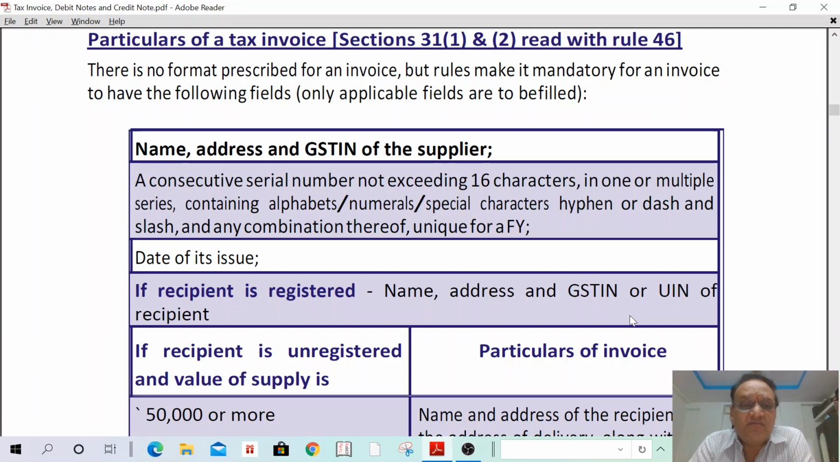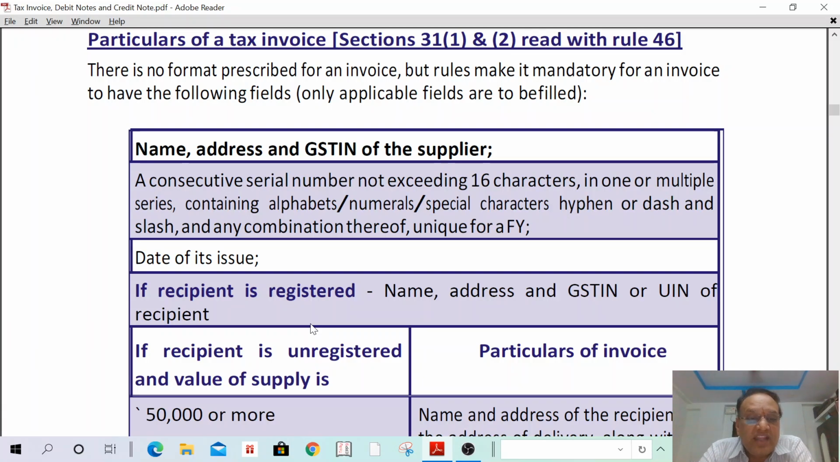When the invoice is issued, if it is being issued today, today's date is mentioned in the invoice. If the recipient is registered, say I am registered and I go to DMart and purchase some stationery, I have to get the ITC credit. For that purpose, my GST number and my address have to be mentioned in their invoice. Understand? If the recipient is registered, the name, address and GSTN or UIN number of the recipient are required. If the recipient is not registered, not required. If the recipient is registered, the GST number is compulsorily mentioned for getting eligibility for ITC credit after such purchase.